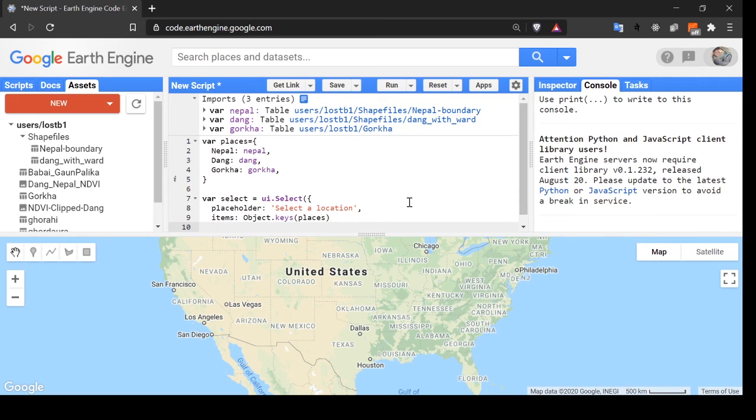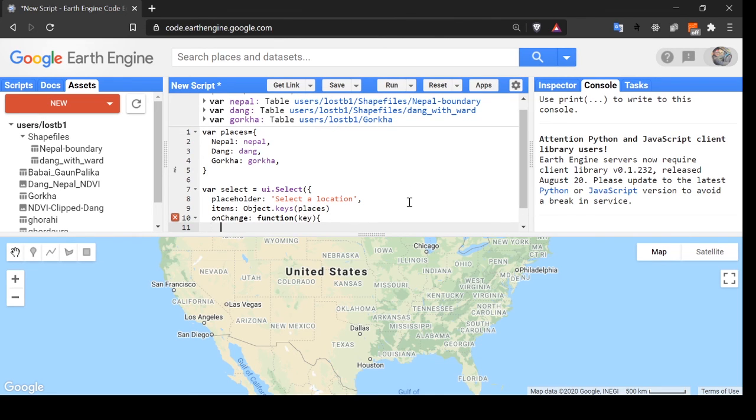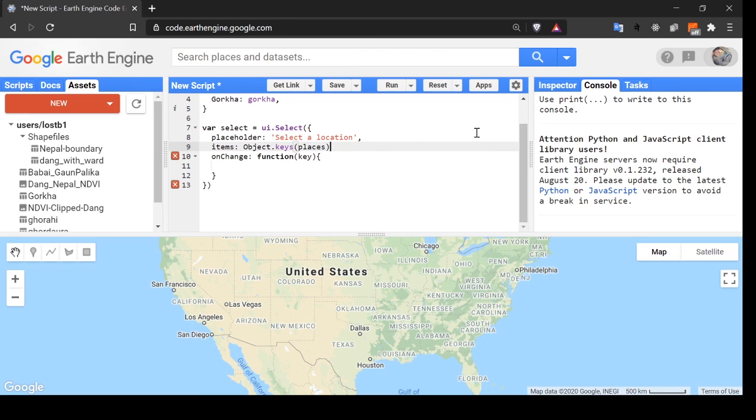Then on change, whenever the drop down is changed, we'll call a function, and we'll pass the key. The key will point to the name of the position in the list. Then let's add map dot add layer.